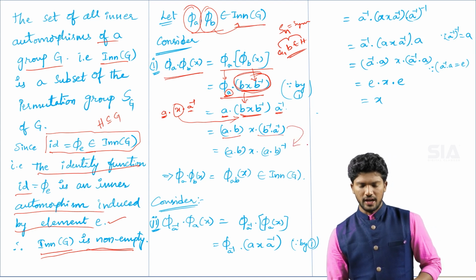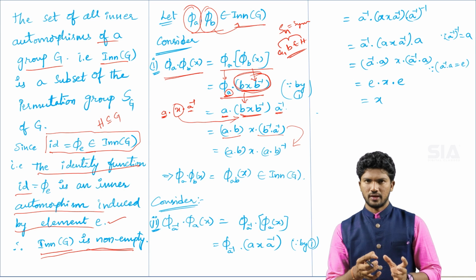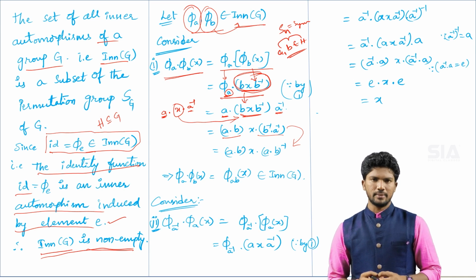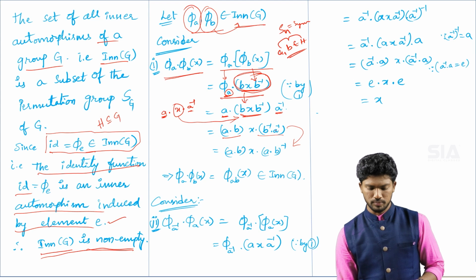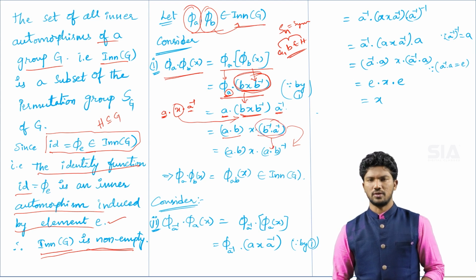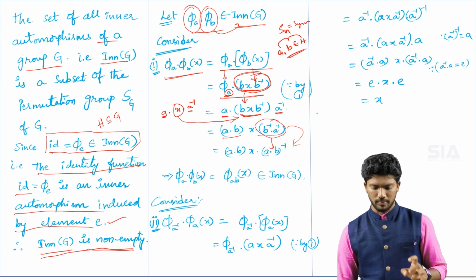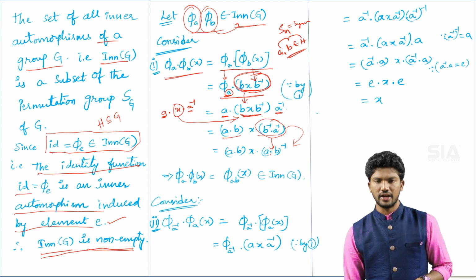From the elementary properties of the group, we discussed the socks-shoes property. According to it, b⁻¹ a⁻¹ can be written as (a b)⁻¹.